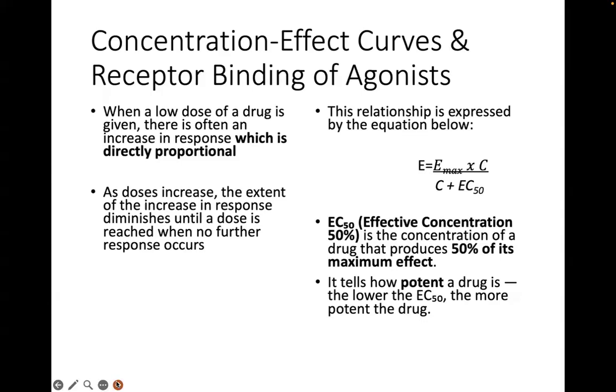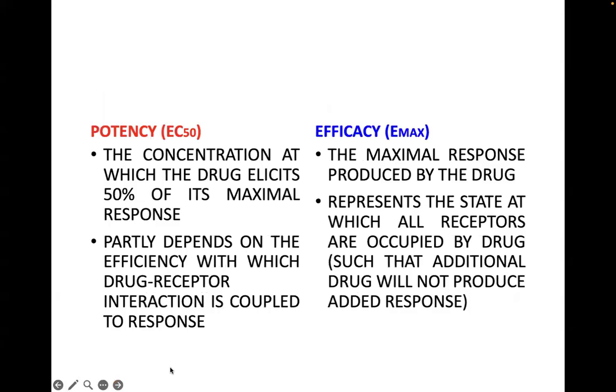And that means that this drug is relatively more potent than another drug in which you need to give more concentration or higher doses in order to get 50% of maximum response. So potency is defined as the concentration at which the drug elicits 50% of its maximal response. And this is partly dependent on how efficient the drug receptor coupling is, that we were talking about a while ago. Whereas efficacy, or Emax, is the maximal response produced by the drug.